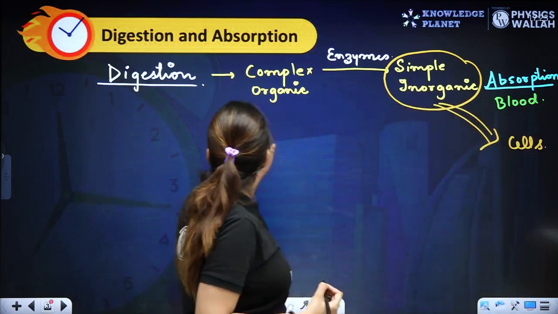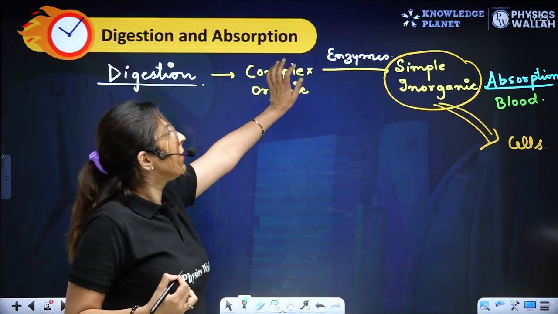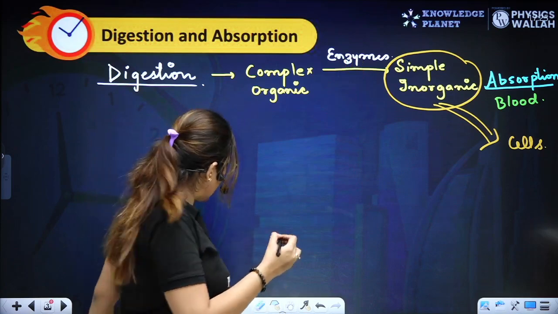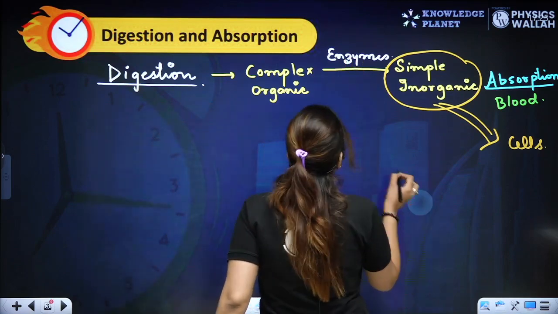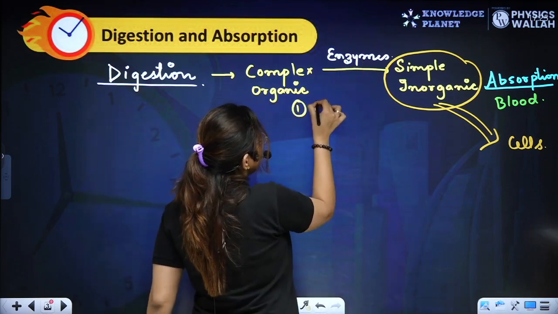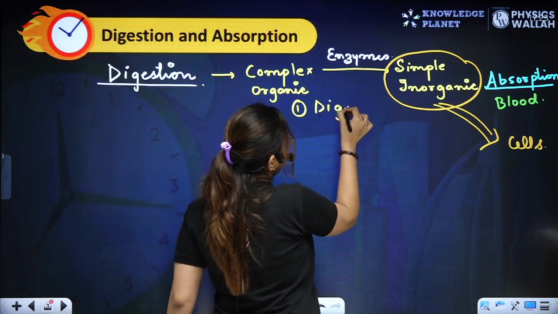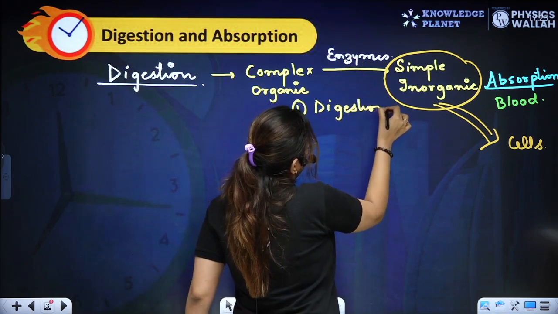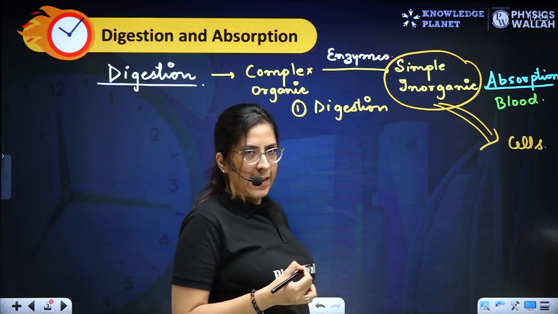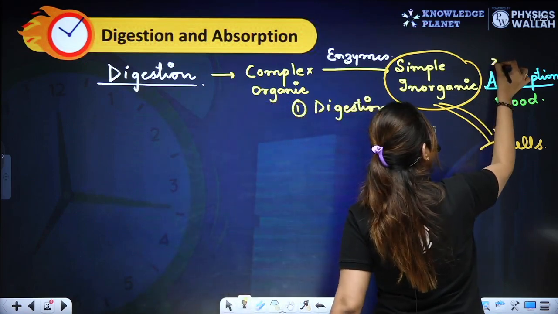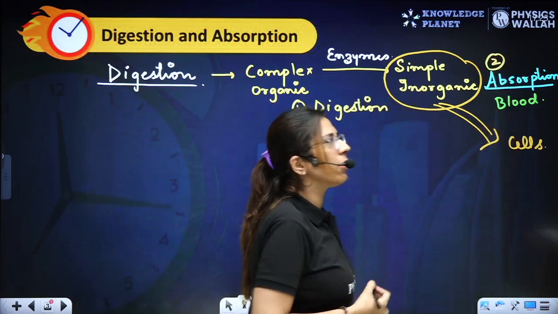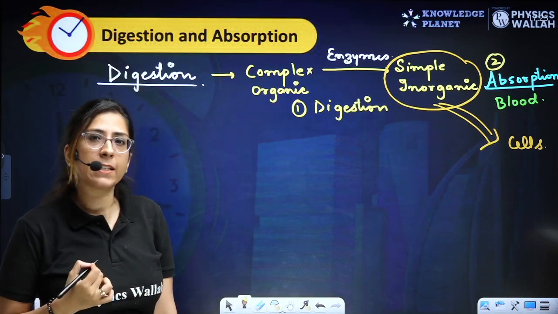So first one is digestion. That means this whole conversion. For your simplicity, this is your digestion. Second, we have discussed absorption, and later on it reaches up to each and every cell of the body.